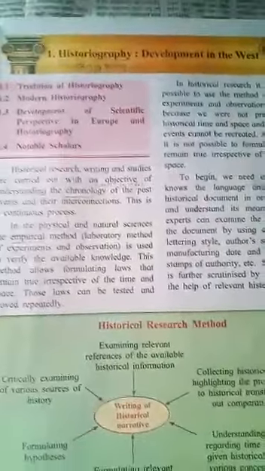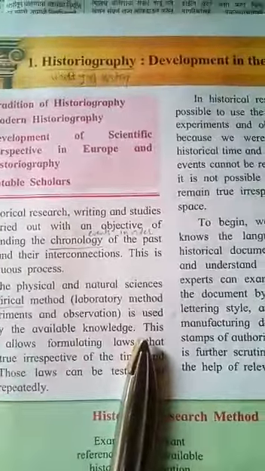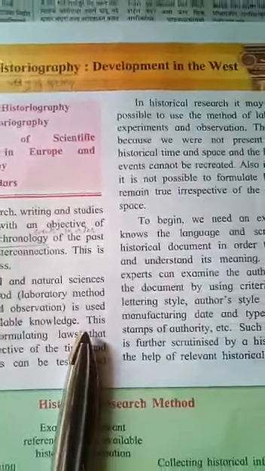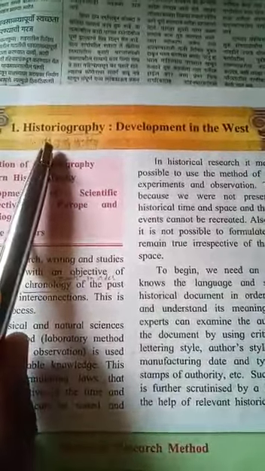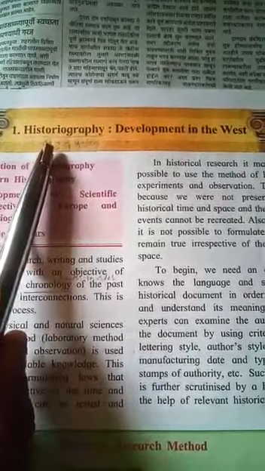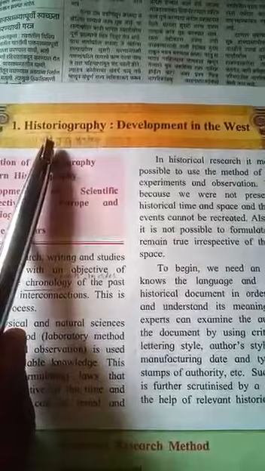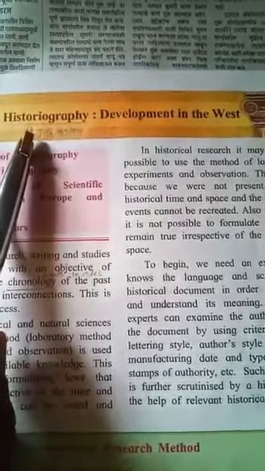The title of lesson number 1 of history is historiography development in the West. What is its title? Historiography development in the West. Historiography means what? If you search this word in the dictionary, you will find the meaning.